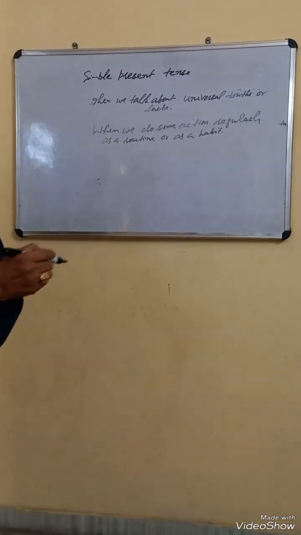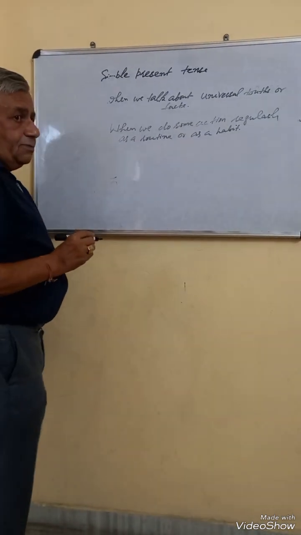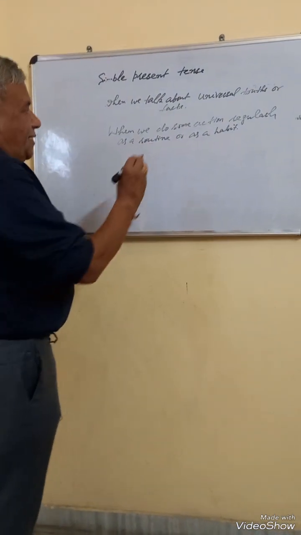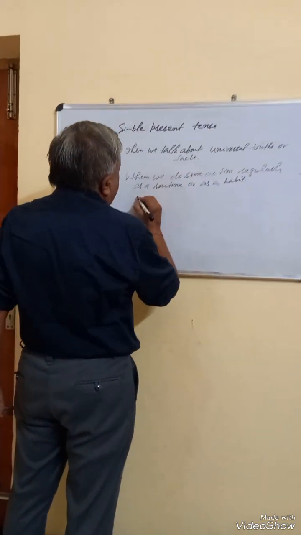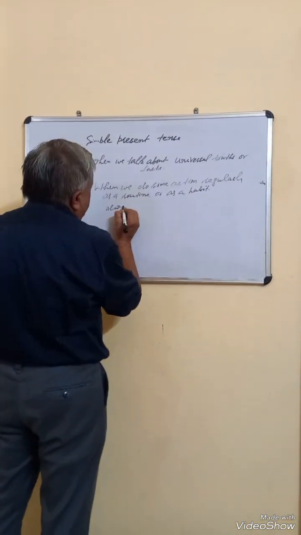In order to denote such action, generally adverbs of frequency are used, and these words are such as always,